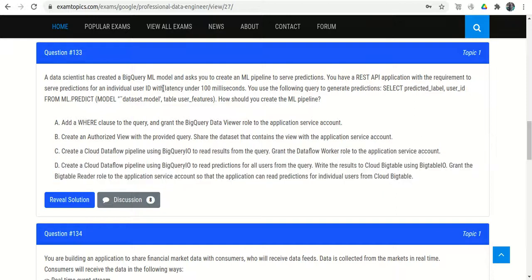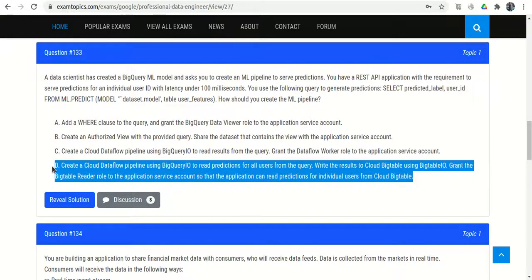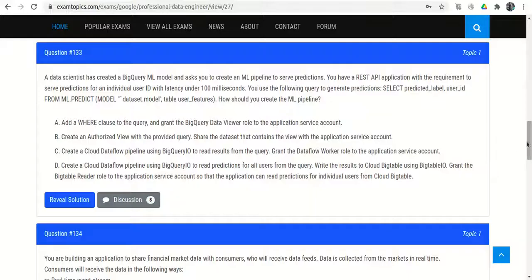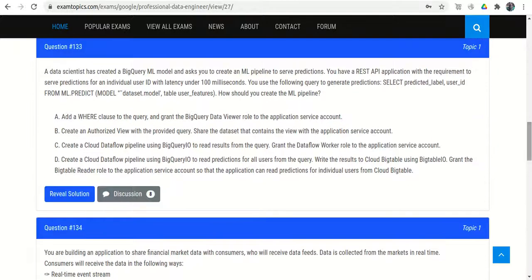But if we reread the question, they said the latency should be under 100 milliseconds. BigQuery generally has more latency and Bigtable has less latency. So here the answer should be Bigtable, that is option D. Option D is the correct answer, because we need to serve under 100 milliseconds. BigQuery is not as fast as Bigtable in terms of latency. So Bigtable is the correct answer here.